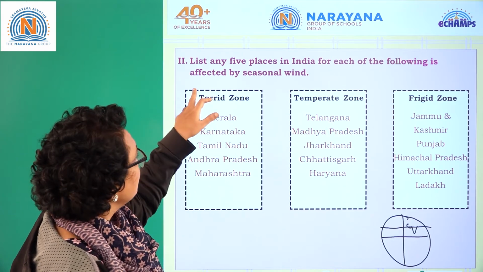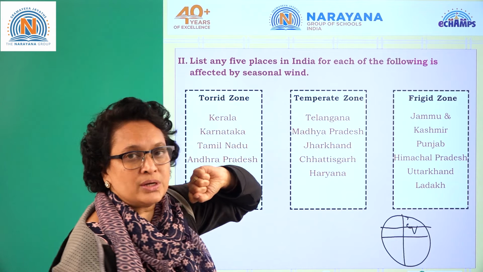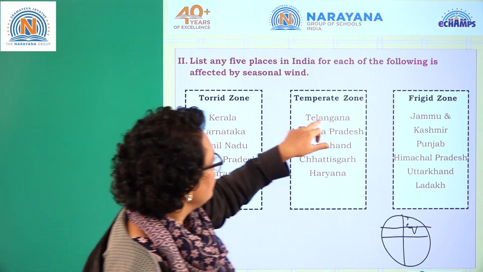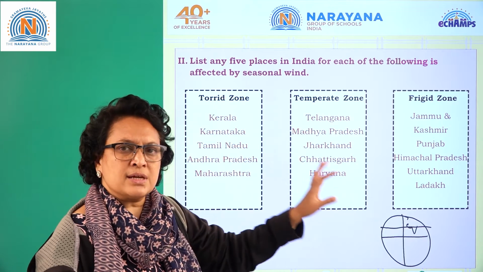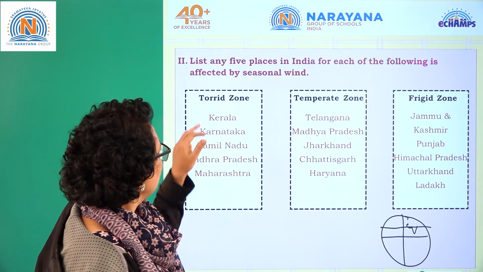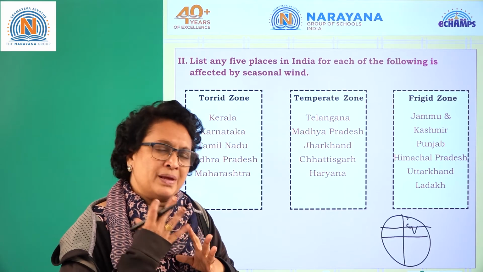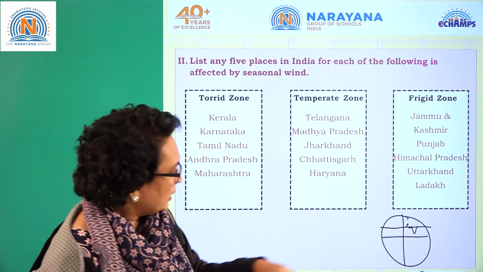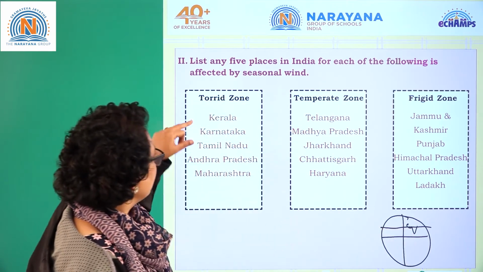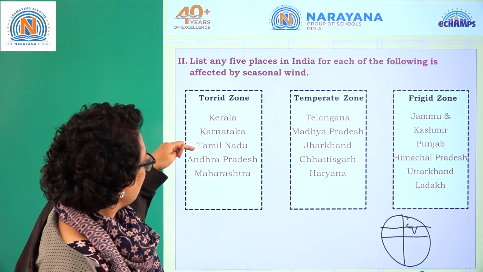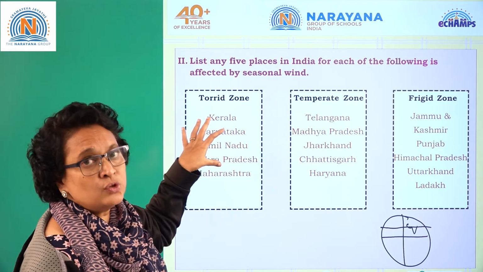What they are asking: list any 5 places in India for each of the following which are affected by the seasonal winds. So we have Torrid Zone, Temperate Zone, Frigid Zone. Many states come under all these 3 heat zones. Coming to the first, Torrid Zone: the places which are very near to the equator. Southern states are very near to the equator. So it's Kerala, Karnataka, Tamil Nadu, Andhra Pradesh and Maharashtra. These are the places which come under Torrid Zone.